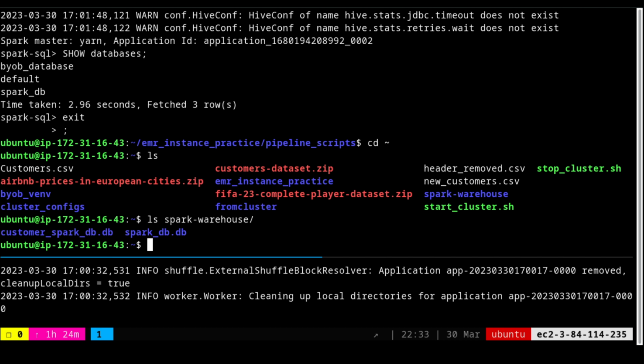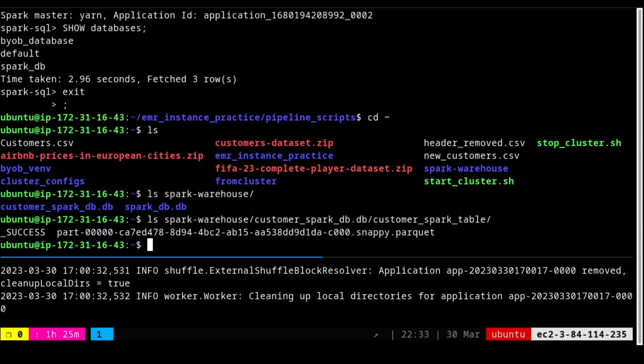And if you do an ls of the customer DB, like how we did in the Kaggle environment, you will actually find the actual database inside that. So the table that we created on the Parquet file is created in the local environment. What I told you was that it should be inside the Hadoop environment. So let us go and see inside the Hadoop environment what is the case.